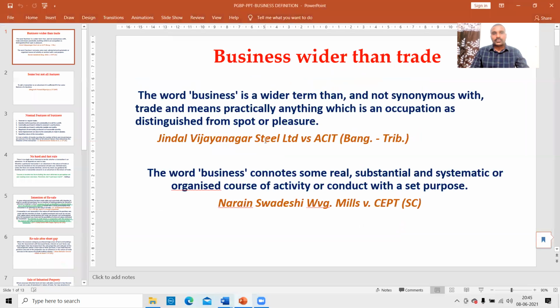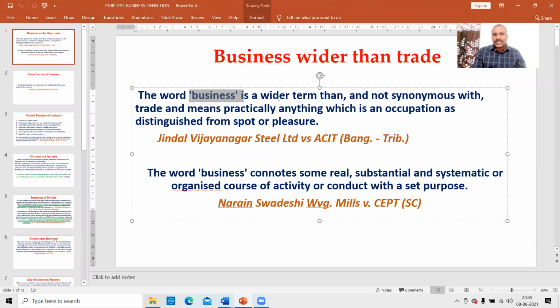Look at this case law. The word business is a wider term than, and not synonymous with, trade, and means practically anything which is an occupation as distinguished from sport or pleasure. Any occupation is a business. That means business should not be equated with trade. Business is the term which is wider than trade.